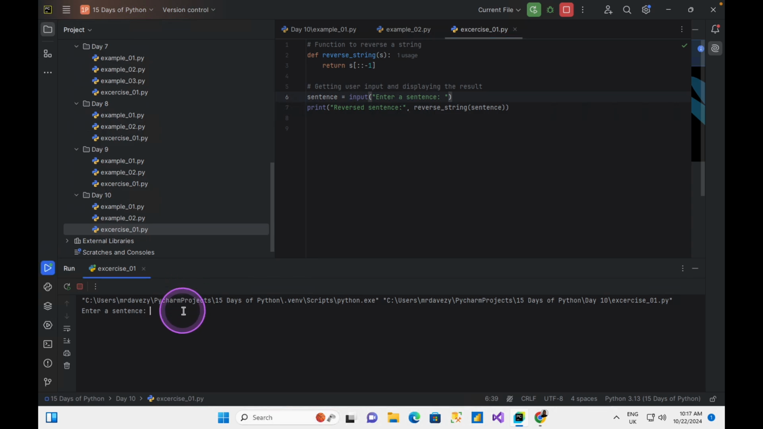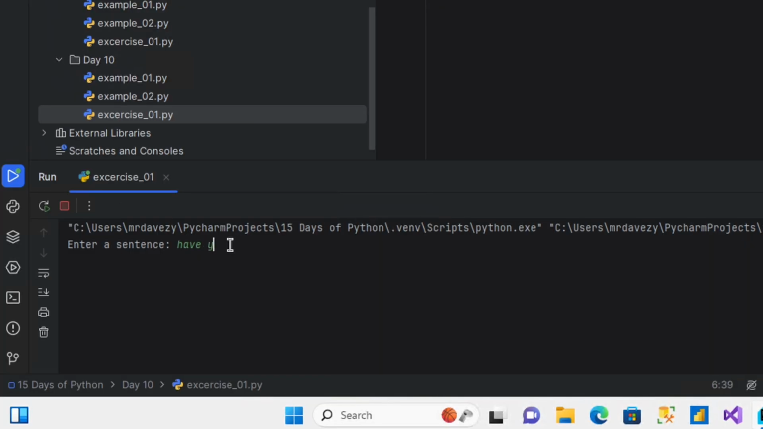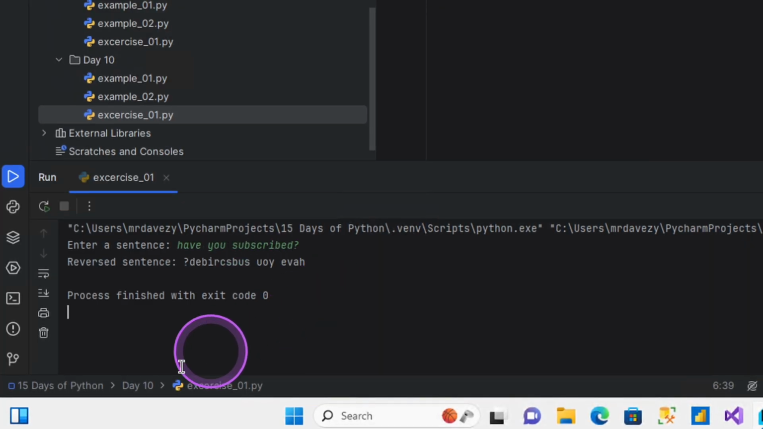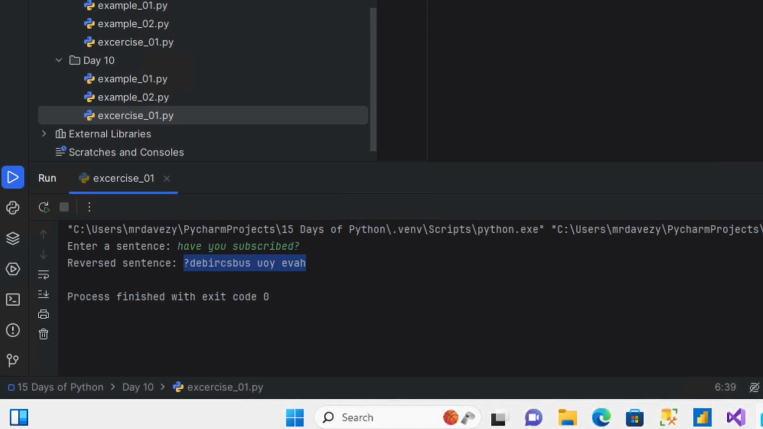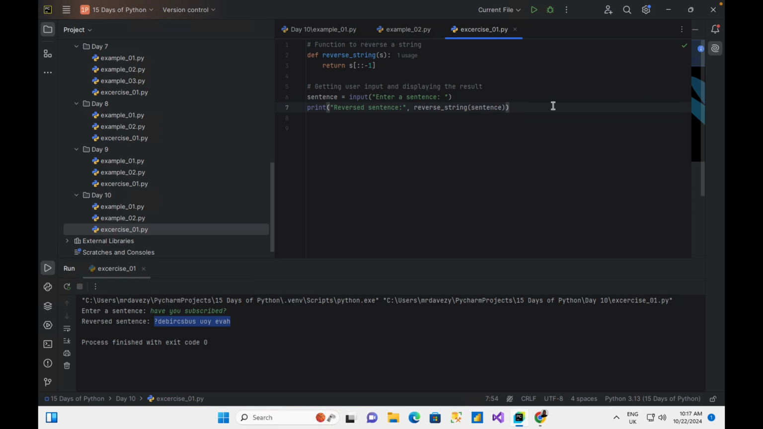Again, I'm going to say, have you subscribed? And it takes it in reverse order. Well, this looks so ugly, but essentially that is how to do it. I'm going to give you an additional bonus. If you don't want to put this into a function, you just want to write it straight up, this is how you can go about it.